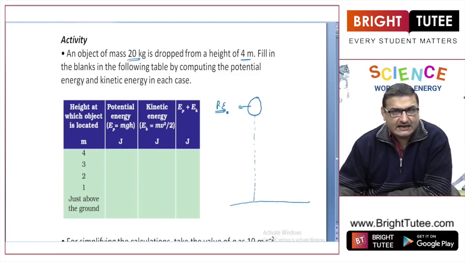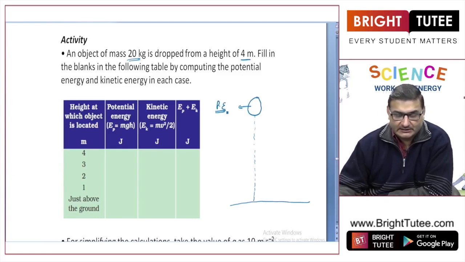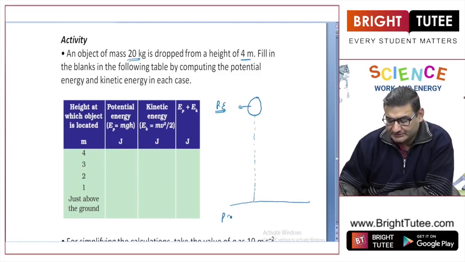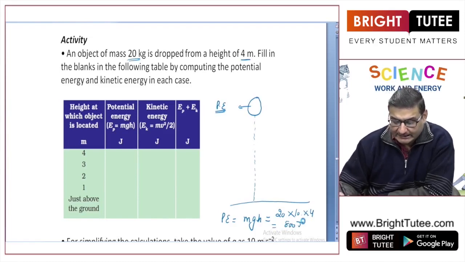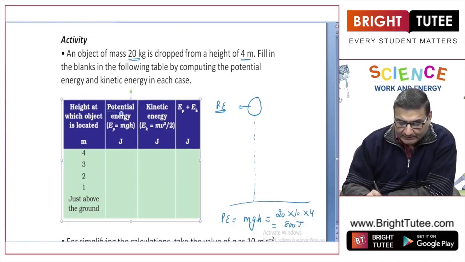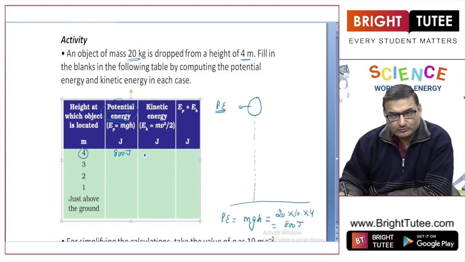Now we can easily calculate the value of potential energy. How? We know that potential energy is equal to m into g into h. The mass we have taken to be 20. Let us take g to be 10 for easy calculation, and the height is 4. This comes out to be 800 joules. So at this point in time the potential energy in the object at a height of 4 meters is 800 joules.